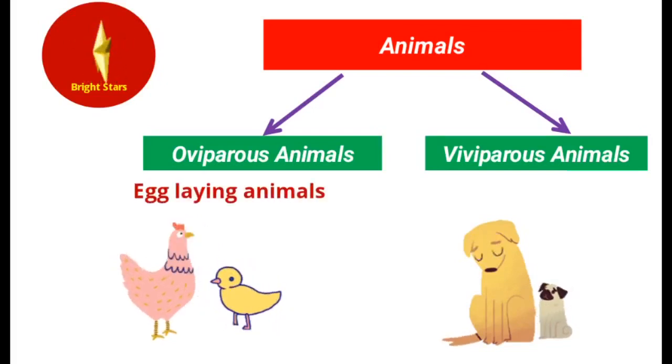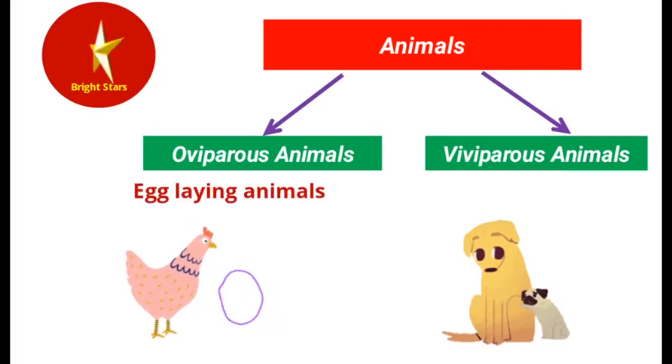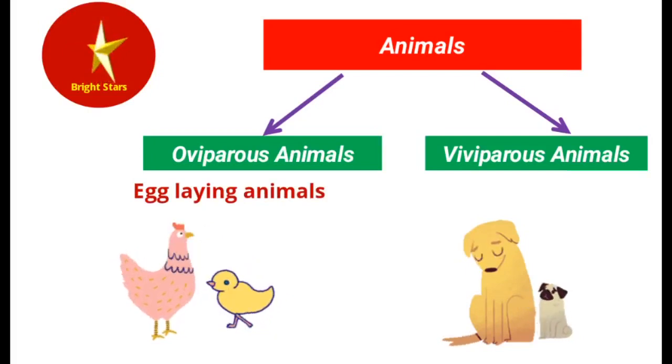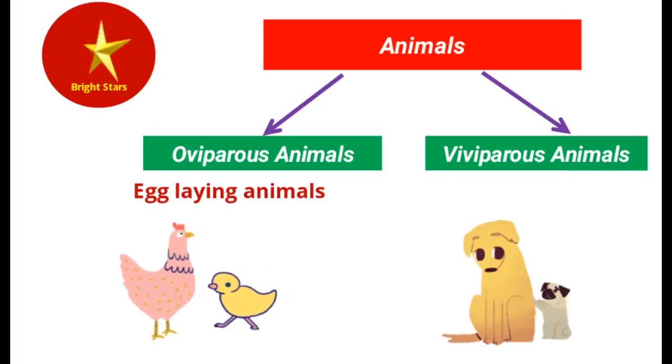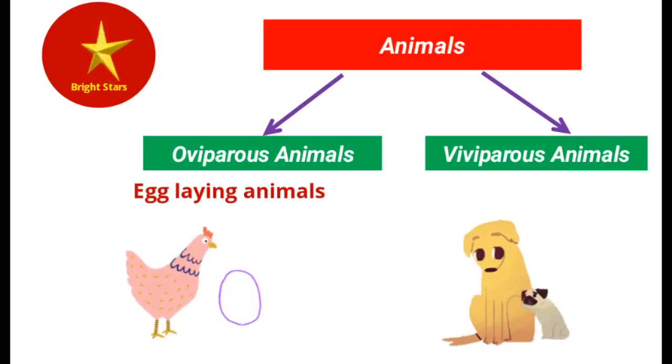So, egg laying animals. We know the majority of birds, snakes, or lizards lay eggs. Fishes also lay eggs. So we call them oviparous animals.